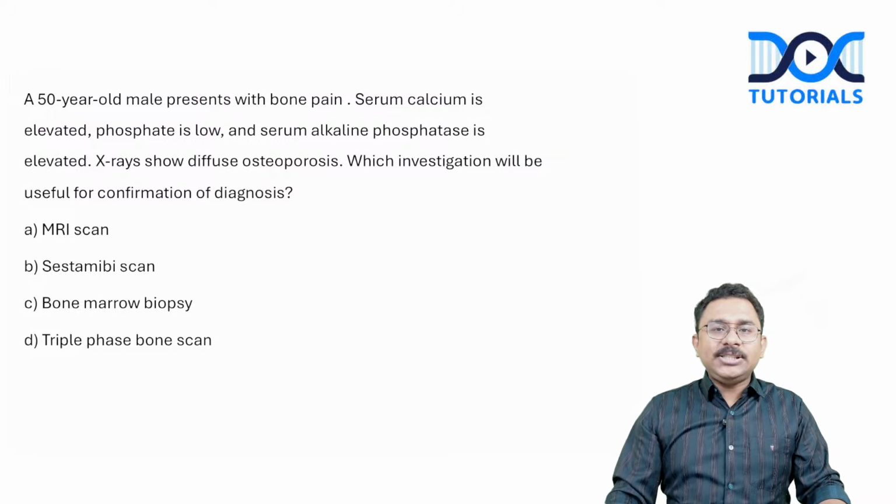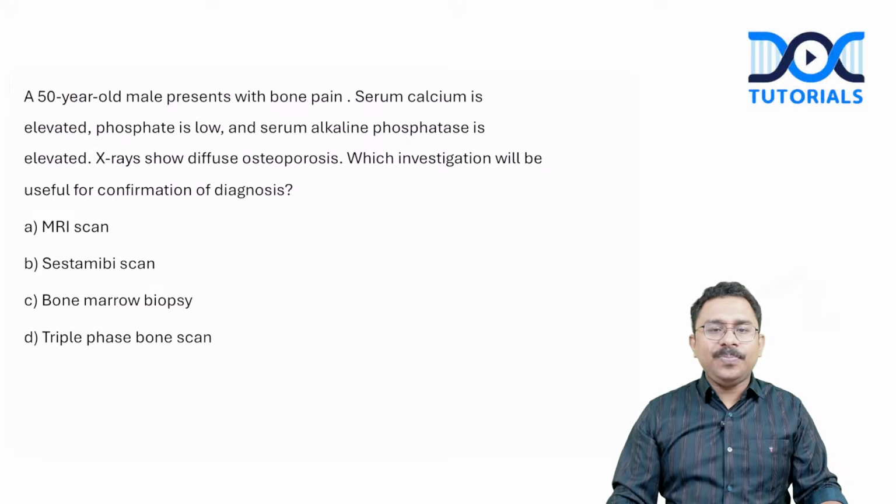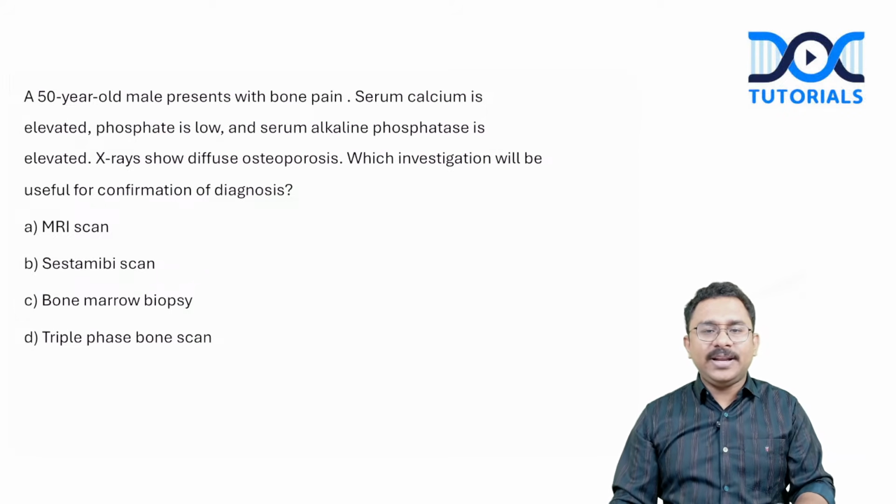50-year-old male presents with bone pain. Serum calcium is elevated, phosphate is low, and serum alkaline phosphatase is elevated. X-ray shows diffuse osteoporosis. What investigation will be useful for the diagnosis?